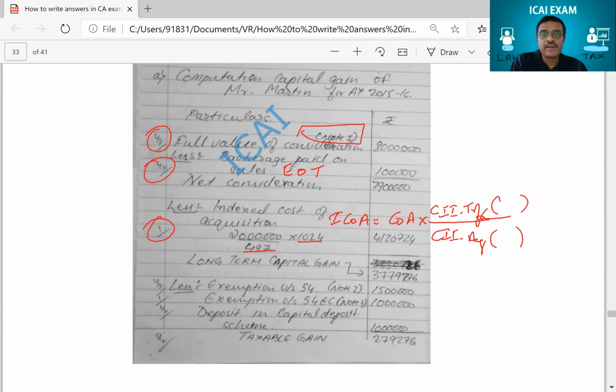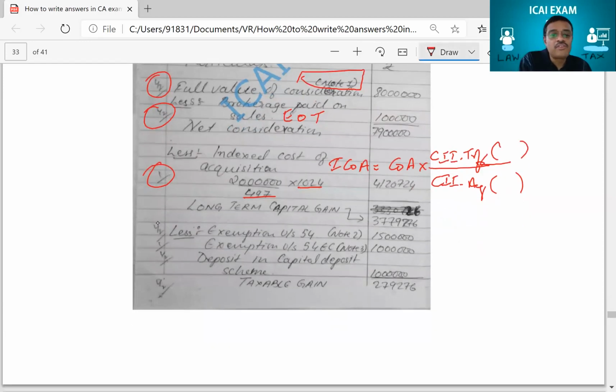Alright, understood? Then look at that. He got half mark for writing exemption under 54. He got 1 mark for talking about 54EC and showing note 3 to show that it was received within 6 months. He has got half mark for telling that capital gain account scheme deposit. And you see, if the answer is correct, he gets half mark for the correct answer.